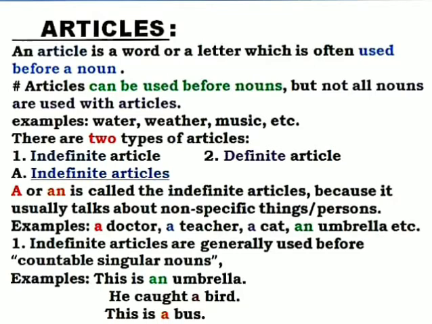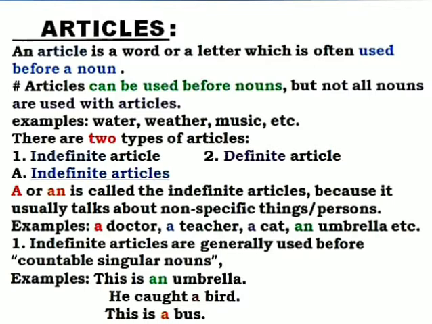Now indefinite articles are generally used before countable singular nouns. So this a or an are generally used before countable singular nouns. First, it will be a noun. Yes, it will be a singular noun and a countable noun. For example, this is an umbrella. Now umbrella is a noun. Yes, it is singular because I'm not using umbrellas. So I'm using the singular form umbrella. Countable: can we count umbrella? Yes, like one umbrella, I need two umbrellas, etc. So before umbrella we used an.